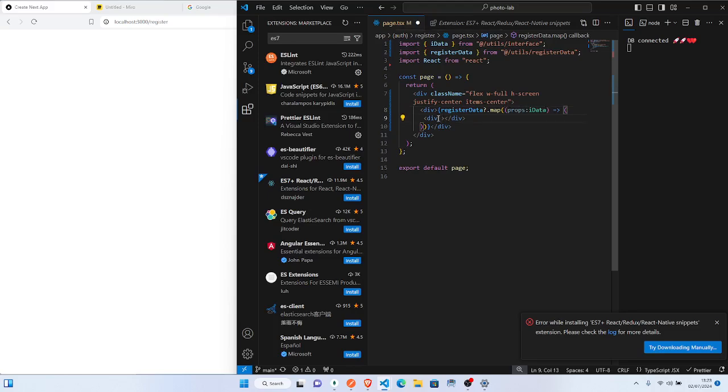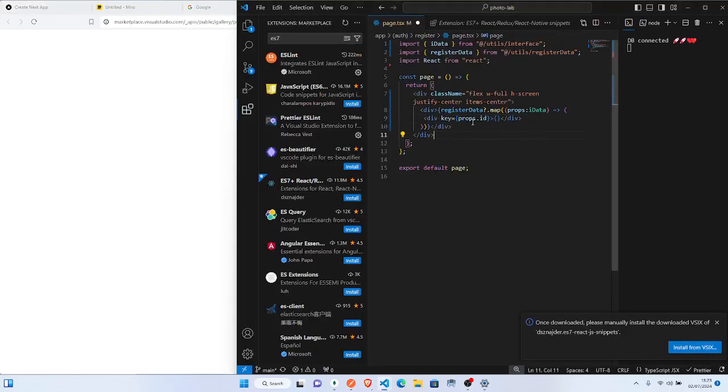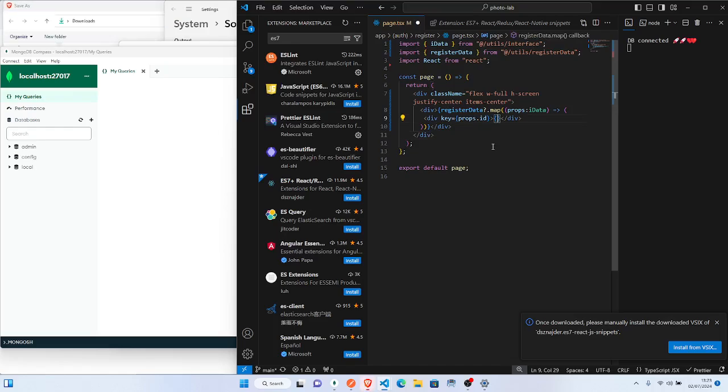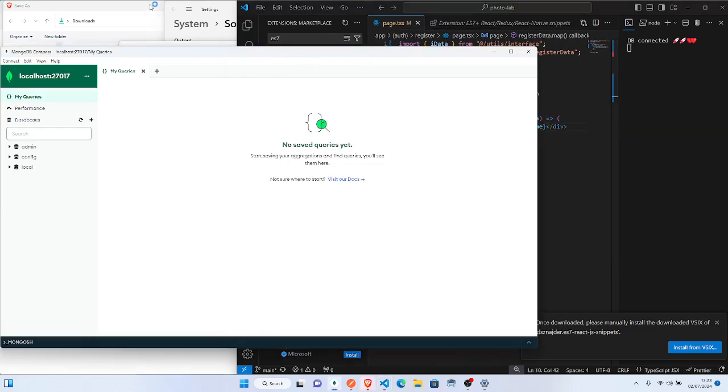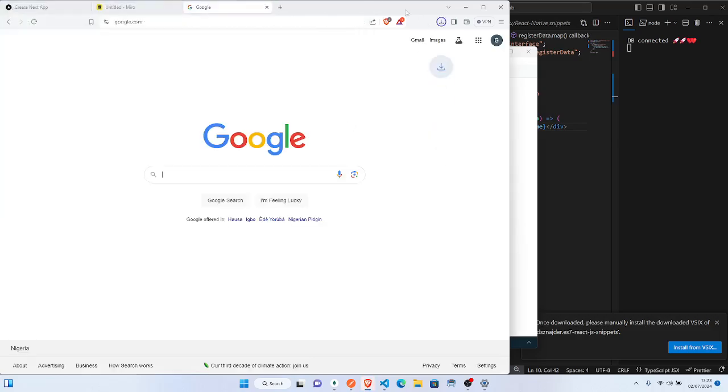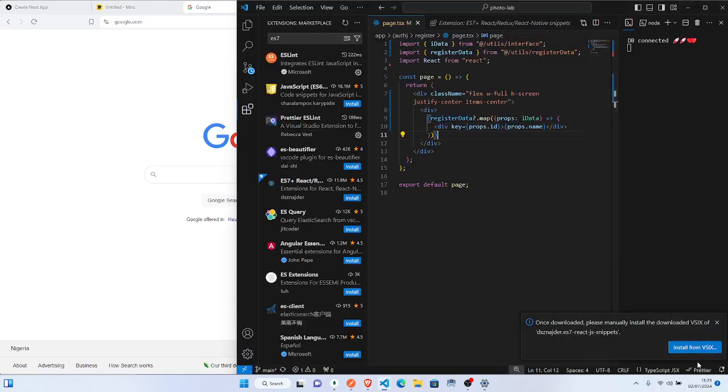So key should be props dot id. Then so I fit just say props dot name and save that. So I want make this thing install since they advise me to install am manually.